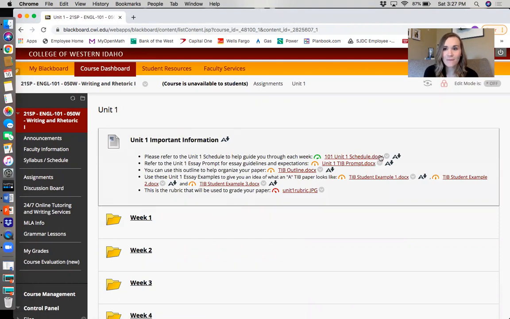This has everything that you need to be successful in Unit 1, minus the readings and things like that. But you have your schedule, the prompt, an outline to help you organize your paper, student examples so you can see exactly what I'm looking for, as well as the rubric that I'm going to be using to grade your paper. So please read this information, become familiar with it, and again, if you have any questions about anything that's in here, please let me know.